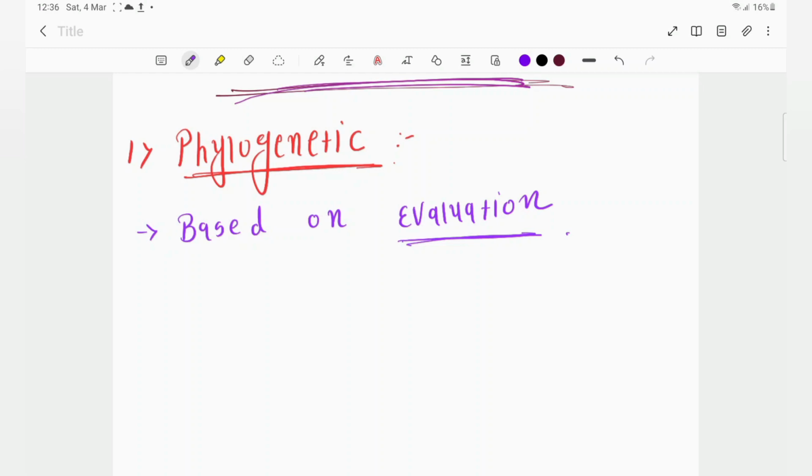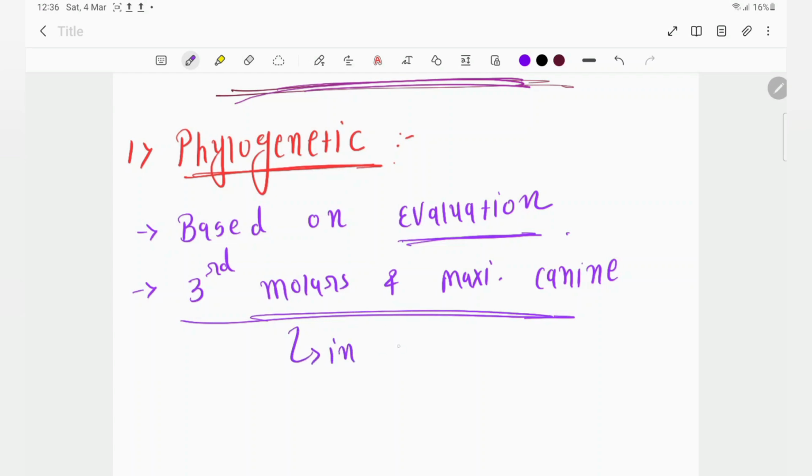Once upon a time we had 3 premolars, but right now we just have 2 premolars. The third premolar is lost, disappeared from us. Okay, so this is evolution. It is mostly seen in third molars and maxillary canines. These 2 teeth are in the stage of degeneration. So I'm talking about the posterior-most teeth, right?